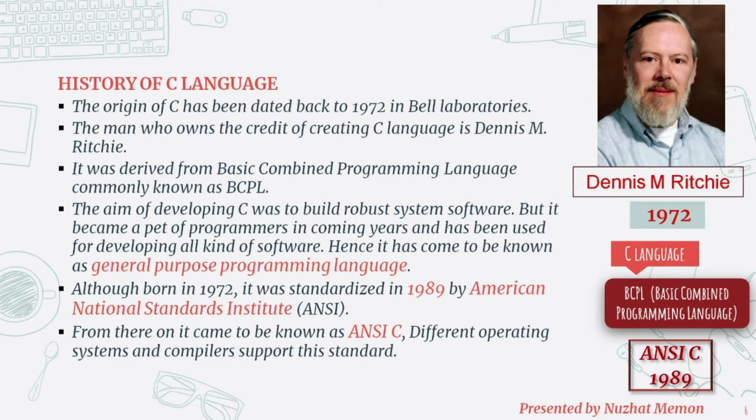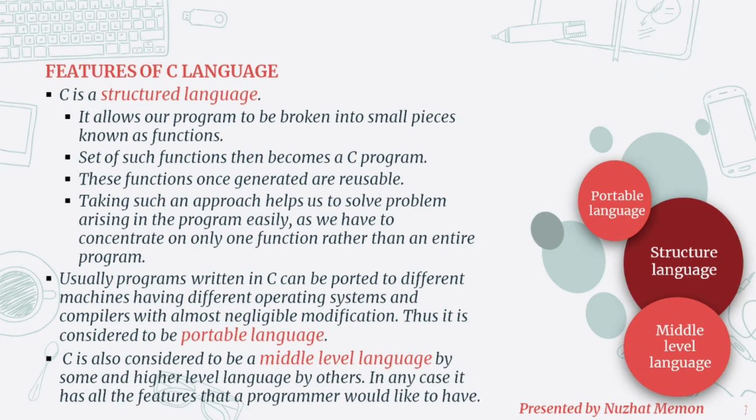C language was born in 1972, but in 1989, C language was standardized by the American National Standards Institute, ANSI. From there on, it came to be known as ANSI C. Different operating systems and compilers support this standard. Let's see why C language became so popular. Here we will see what are the features of C language.